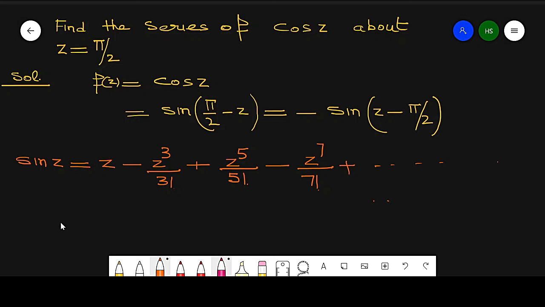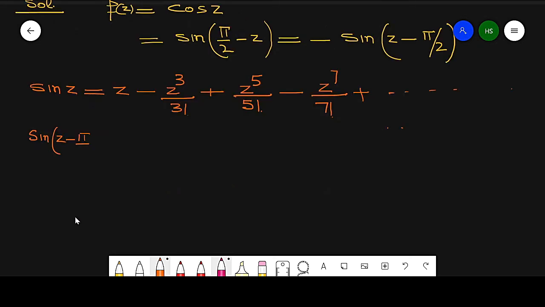Now if z is replaced by z minus pi by 2, this will become sine of z minus pi by 2.